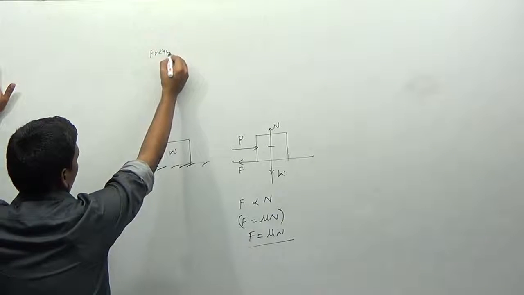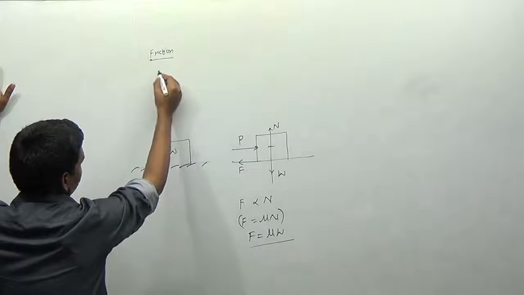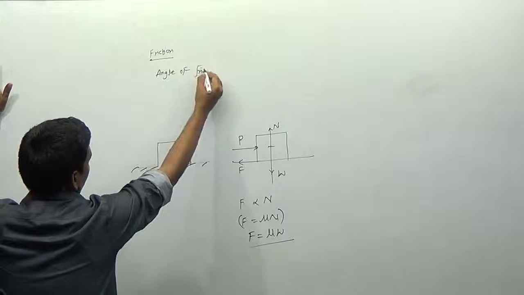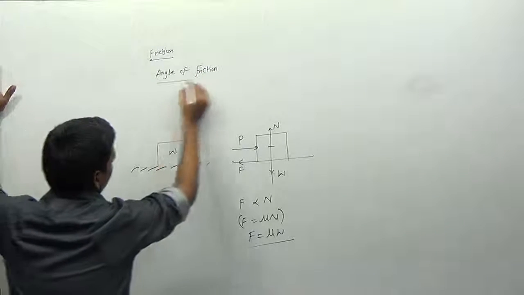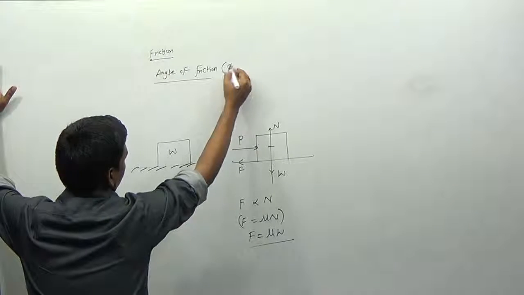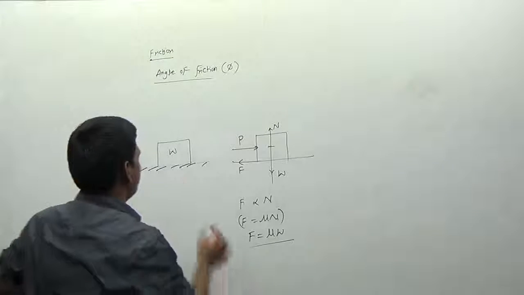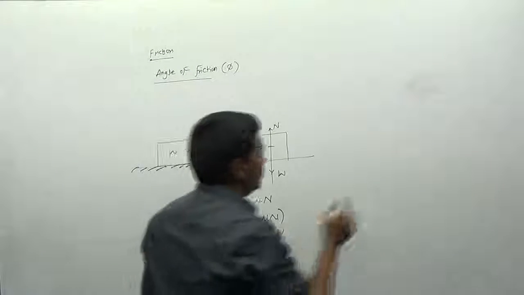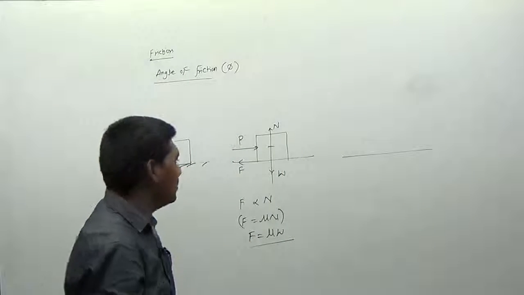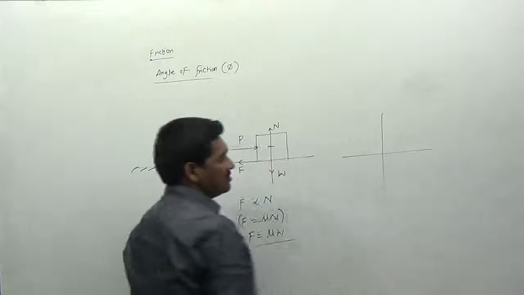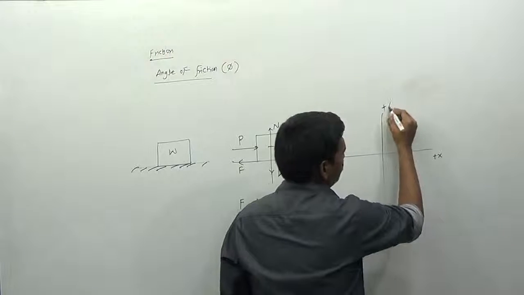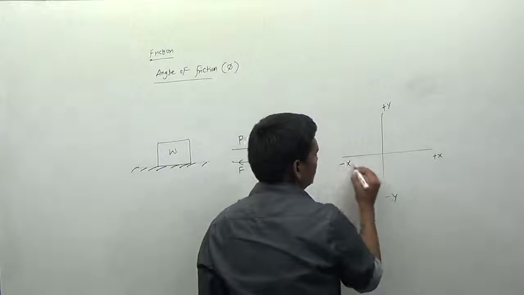Now I want to discuss a point which is called the angle of friction, a very important angle. I will represent the angle of friction with the symbol phi. So how can we represent the angle of friction here? See here, I am just drawing the diagram for you, the representation of forces I am applying. For example, in the Cartesian coordinate system, I can take this as the plus x axis, plus y axis, and minus x.